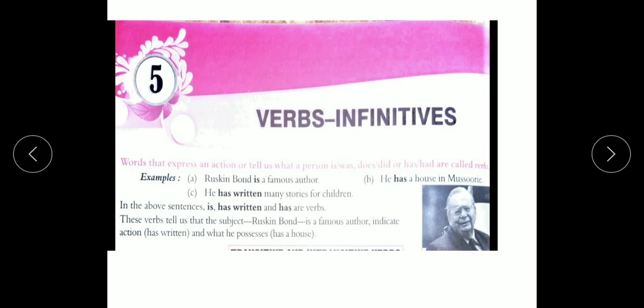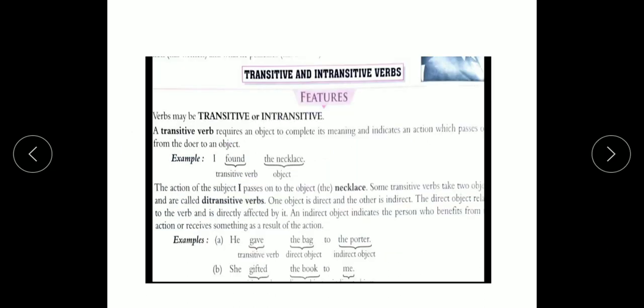So these are verbs. Now verbs are of two types, transitive and intransitive verbs. A transitive verb requires an object. A verb that requires an object to complete its meaning is called a transitive verb, which indicates an action that passes from the doer to an object.